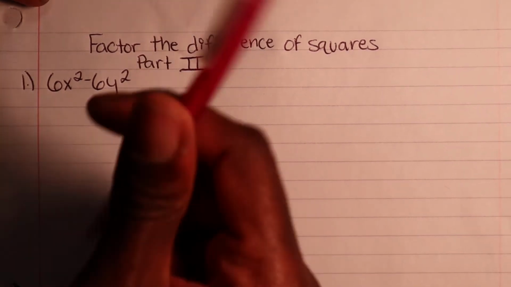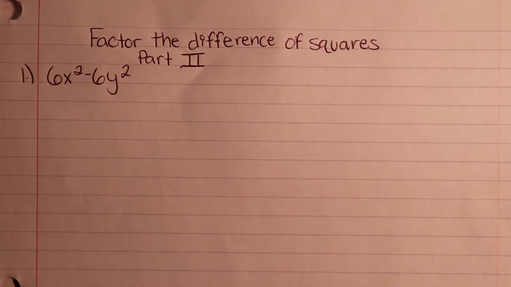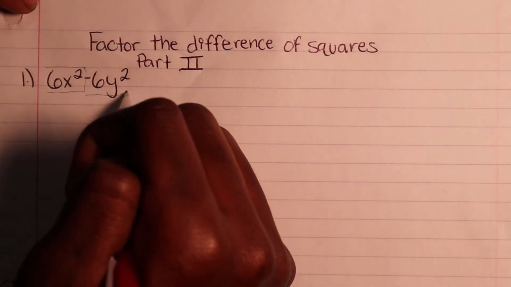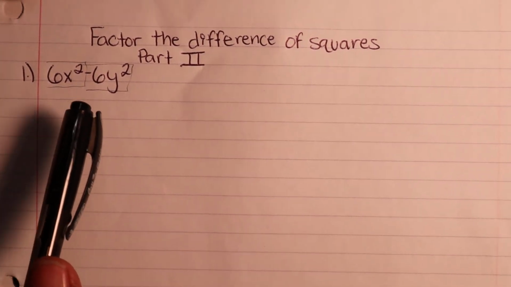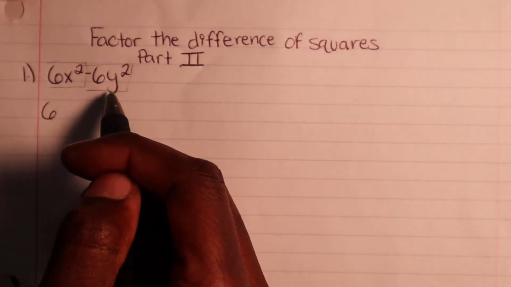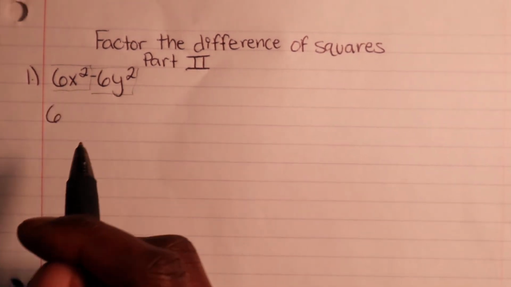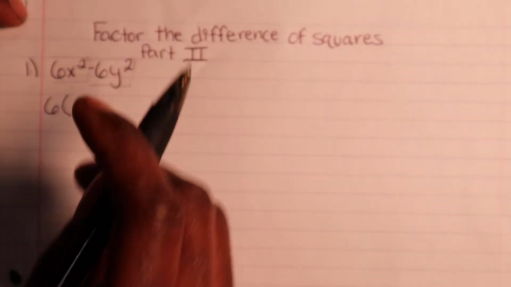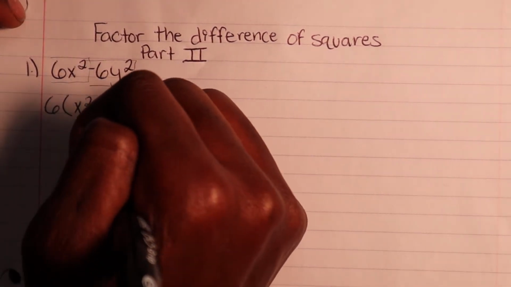So first things first, we can see that we have 6x squared minus 6y squared. From here, how we will proceed is to look at this as its own entity, and this as well. Then we ask, what can we factor out? We can take out a 6. There's an x here but no x here, and a y here but no y here. So the only thing coming out is the 6. We put our parentheses, and then write what's remaining: x squared minus y squared.